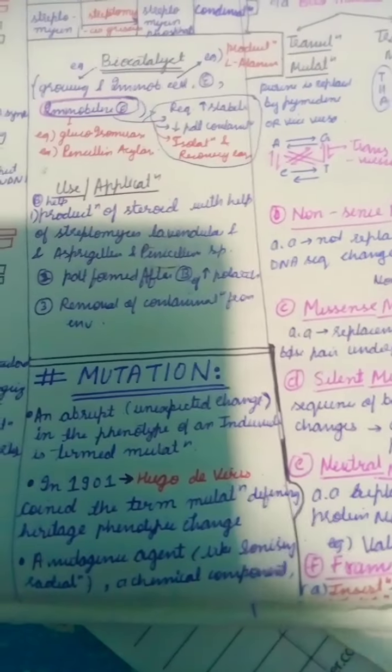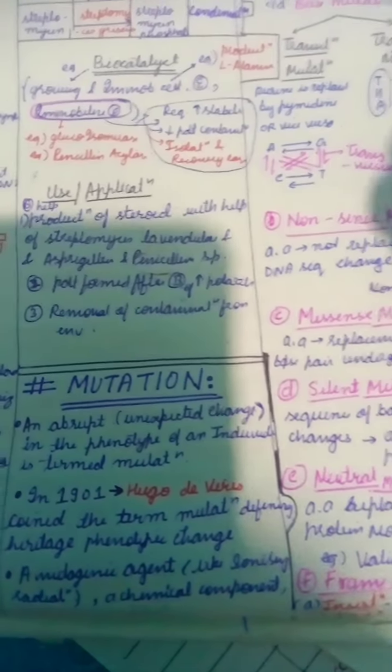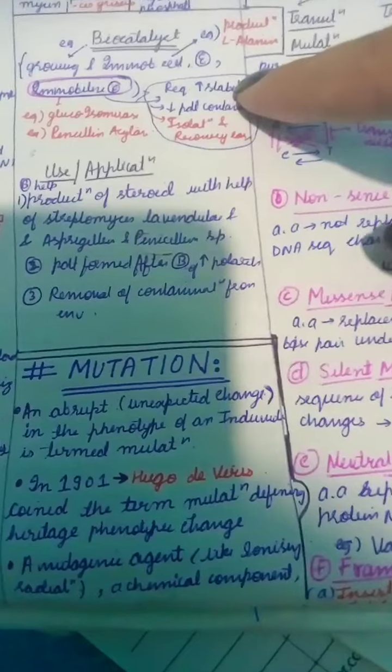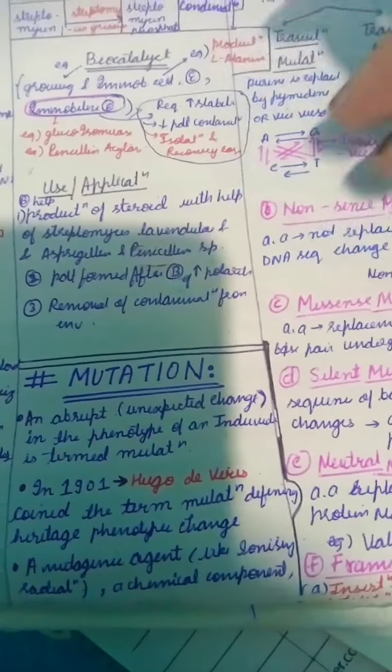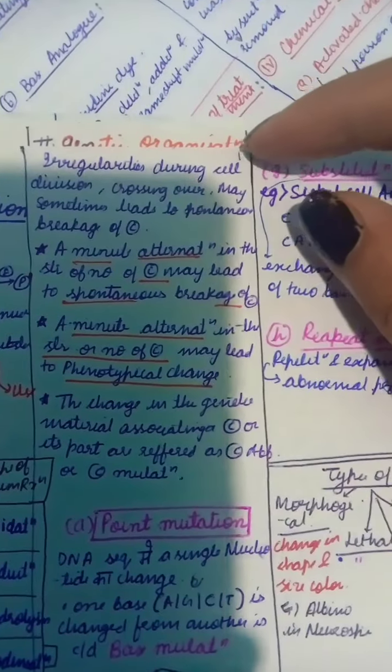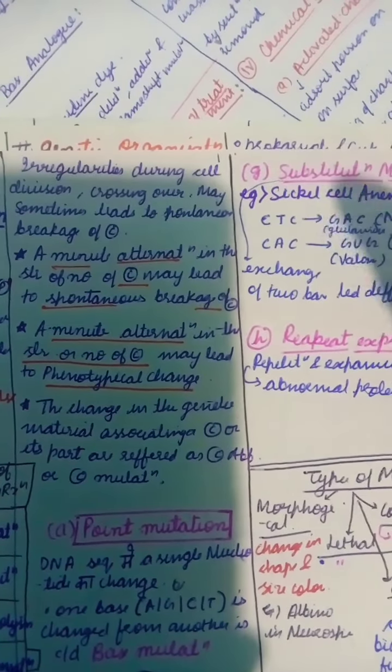Mutation is basically an abrupt or unexpected change in the phenotype of an individual. In 1901, Hugo de Vries coined the term mutation, and a mutagen is the agent that causes the mutation. There are many causes, like irregularities during cell division, crossover, and other abnormalities.